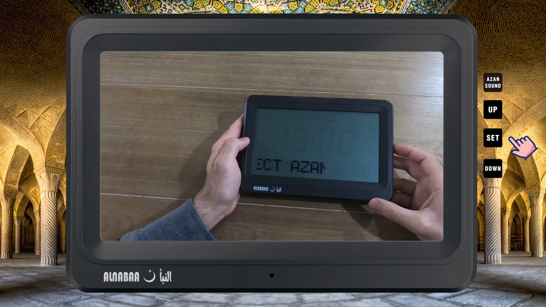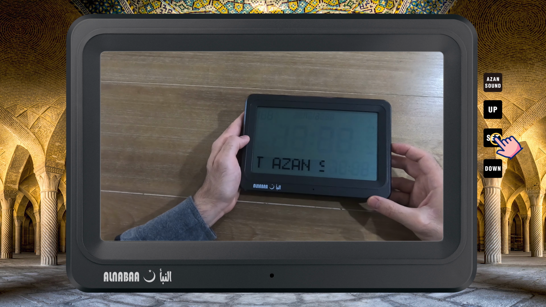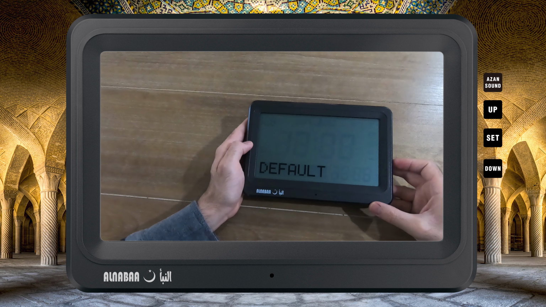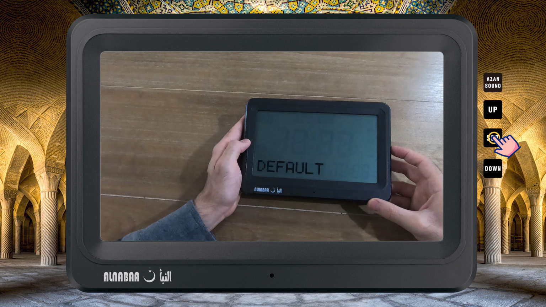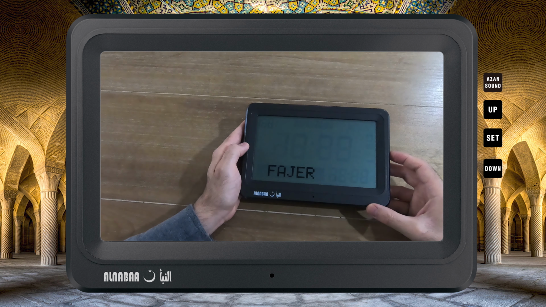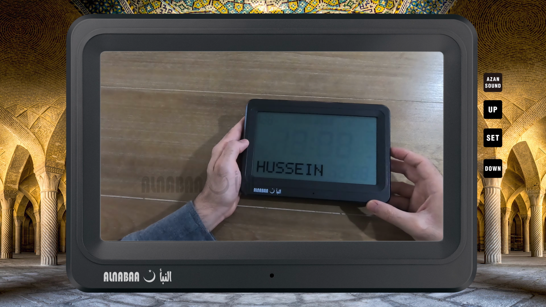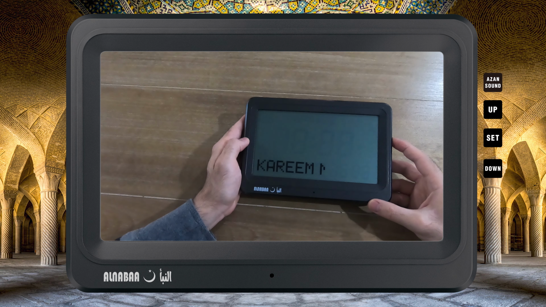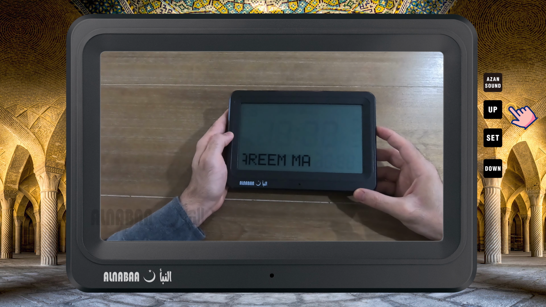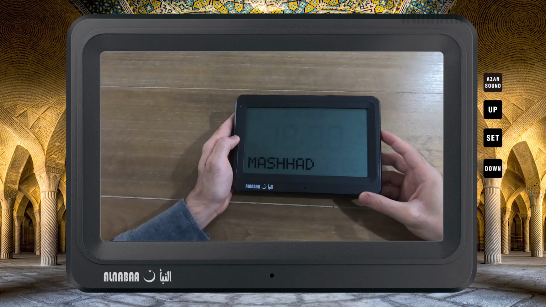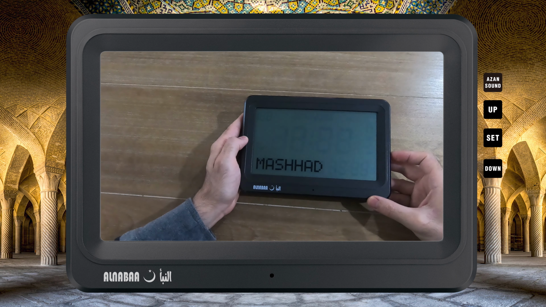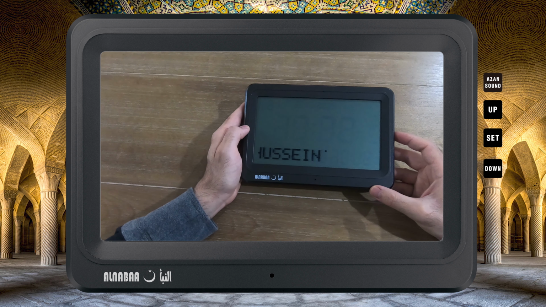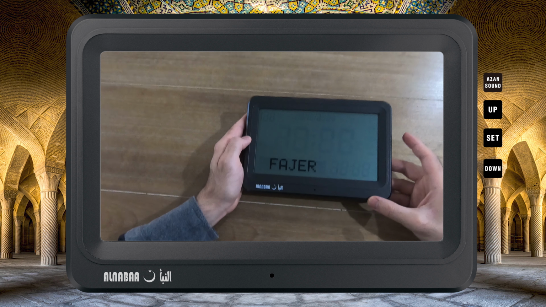But if you decide you need to choose the Adhan, then you have to go to the option that says default and click set, and then you go to Fajr, click set. You can scroll up. So you can scroll up and down and choose the Adhan you want. You click set and the Adhan will be set for Fajr.